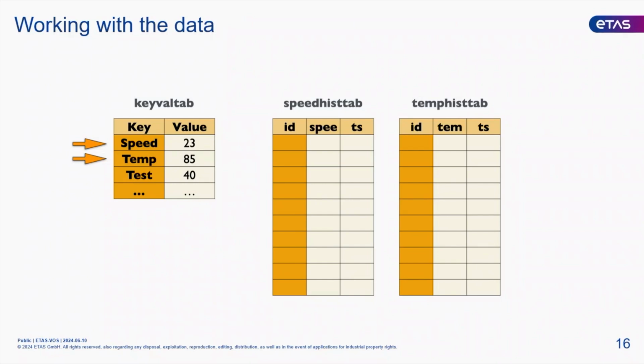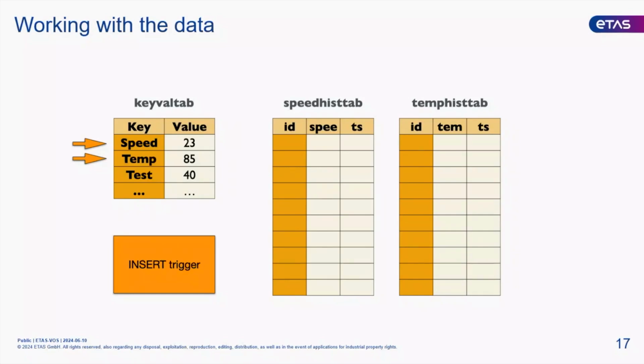Now, this is called a trigger. So I will add a trigger, not only these two tables. What the trigger does is, whenever it's tied to one table, in my case I will tie it to the key value tab, and we'll look at whatever's going on there. There could be any sort of key value pairs, but it will look specifically for the speed and the temperature. If it finds one of those, it will insert into the corresponding history table. And it's just going to look for changes in that data.